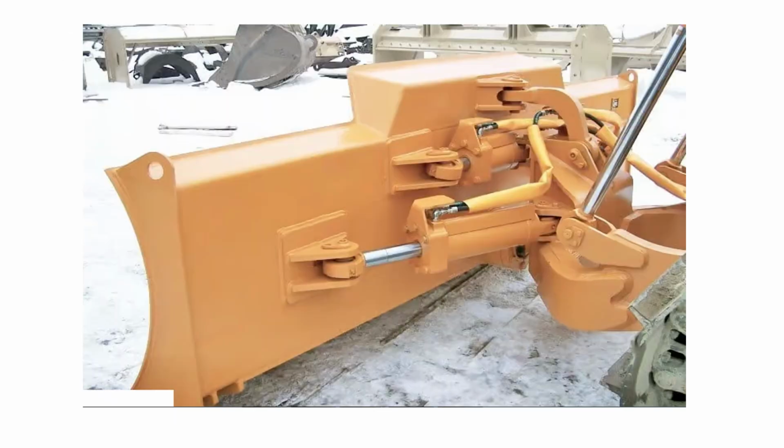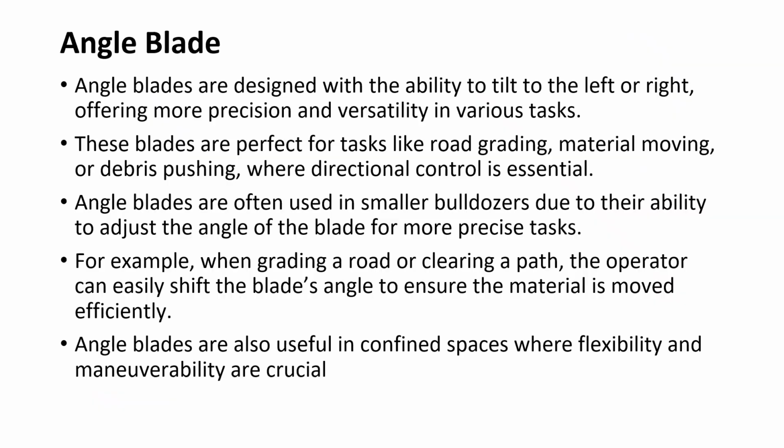Next one is an angle blade. The picture you can see on the screen is an angle blade, actually the backside of an angle blade. Angle blades are designed with the ability to tilt to the left or right, offering more precision and versatility in various tasks. Angle blades can tilt up to 30 degrees. It is useful for side pushing materials such as in road work. It is also ideal for grading, shaping, and ditching. However, it does not have any side wings, so the material may spill. It is best used in soft to medium soil.